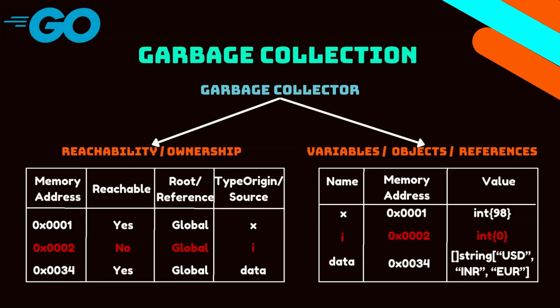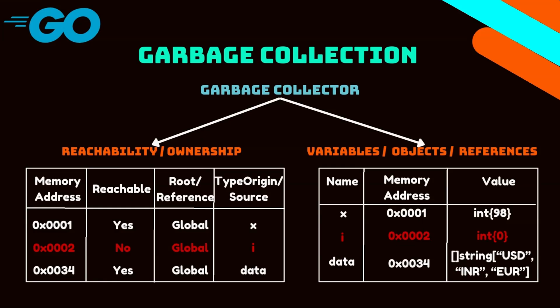What the garbage collector will do is, throughout the runtime of the program, keep track of where all these variables are used. At a certain point, if any of the values are not being used later on, it will see that this value is not reachable.